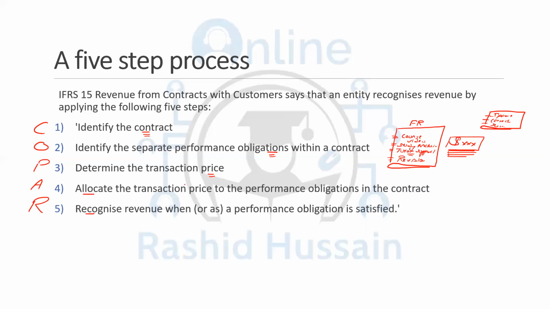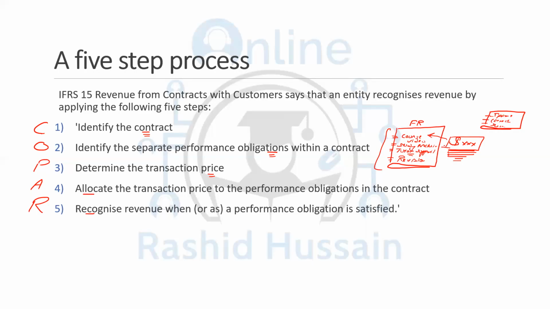Now step number 4 is to allocate the transaction price to the different performance obligations within the contract. You see, we have charged a lump sum amount in this example. I have provided the course videos immediately. What amount are we going to allocate to the course videos, because we can record the revenue related to the course videos since we have fulfilled our promise? This is the lump sum amount for the complete package. How are we going to allocate the amount to the course videos?